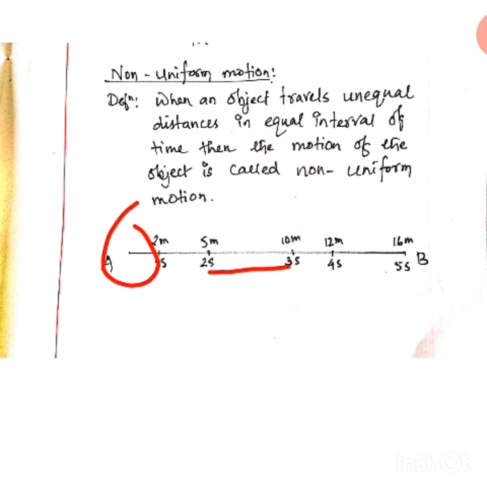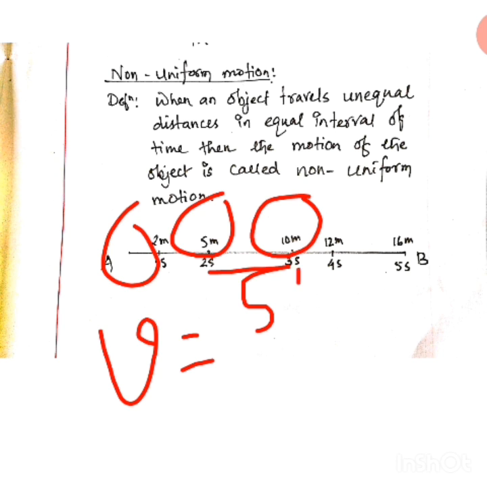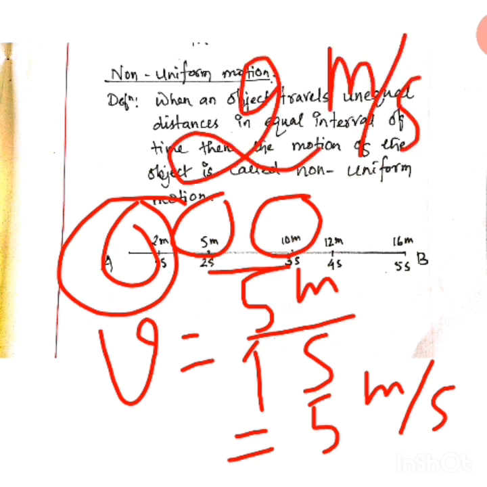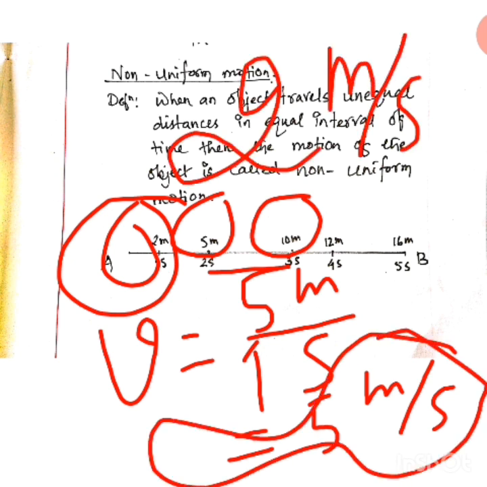Now for the second interval, you see, what is this? Time interval is what? 3 minus 2 is 1 second. So speed will be what? Speed will be distance. How much distance? 10 minus 5 is 5 meter. 10 minus 5 is 5, divided by 1 second. It will be 5 meter per second. Is it the same? Previously it was 2 meter per second, but in this case it is not 2 meter per second. It is 5 meter per second.